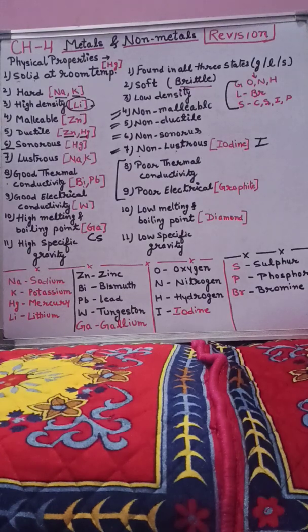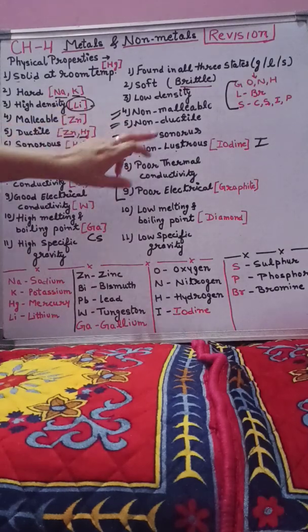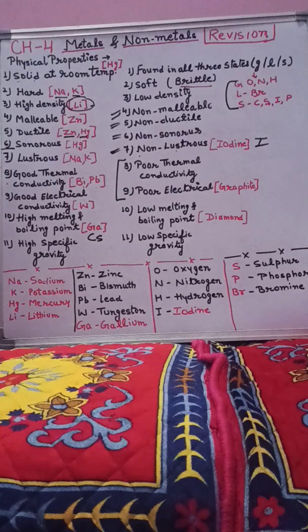What are the exceptions in this category? Zinc and mercury. Mercury is already in the liquid state, so we are not able to draw thin wires from mercury. The symbol of zinc is Zn, and of mercury, Hg. Non-metals are non-ductile in nature, meaning we are not able to draw thin wires from non-metals.